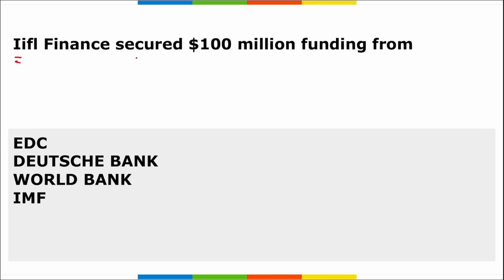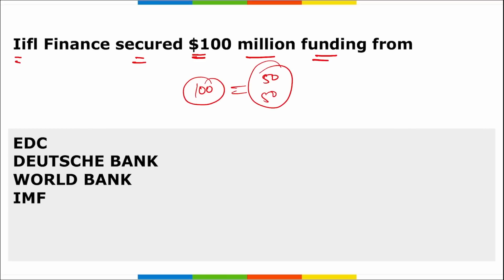Next, IIFL Finance has secured a $100 million funding from which organization? So IIFL has recently received a total of $100 million, and this is broken down into $50 million each, from EDC, that is Export Development Canada, and Deutsche Bank. They both have recently given $50 million each to IIFL. Alright, IIFL is a non-banking financial company that is backed by Fairfax. So the correct option here is option 1 and 2.